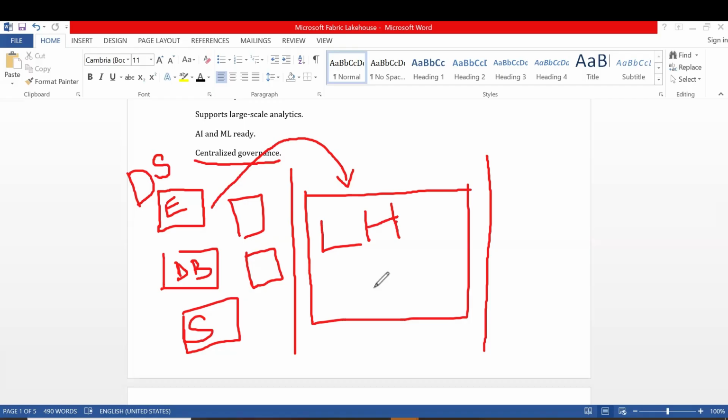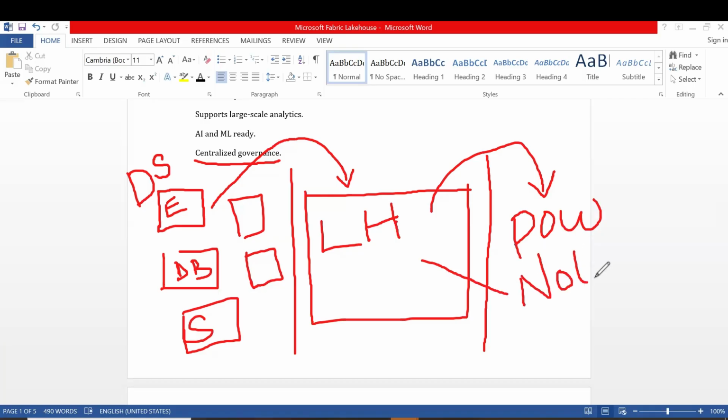So how is the data stored in the Lakehouse? Whatever the data is, structured, unstructured, semi-structured, whatever the type of data, we can store it. From the Lakehouse, we can pull it into Power BI. From the Lakehouse, we can pull the data into notebooks. From the Lakehouse, we can pull the data into pipelines.